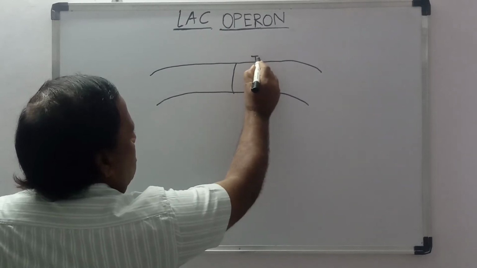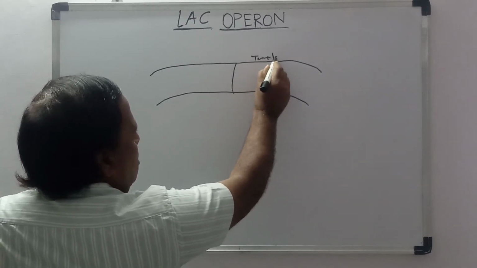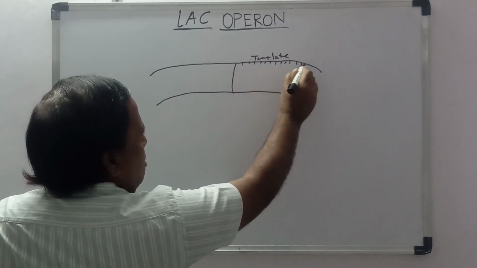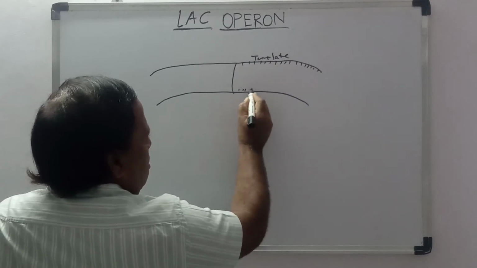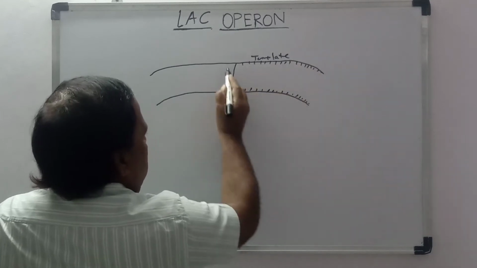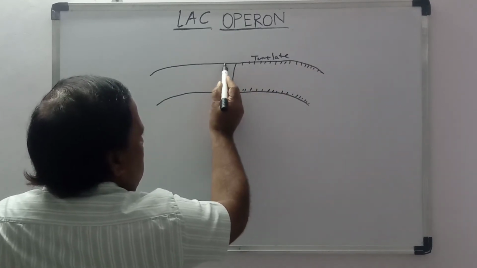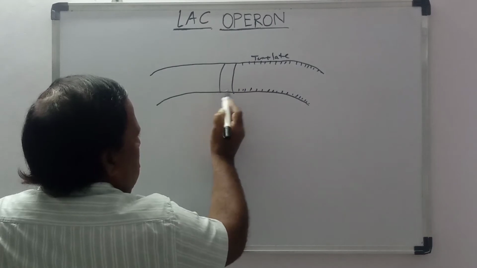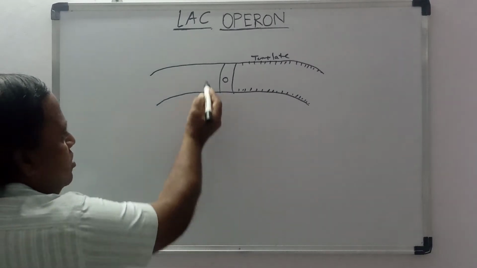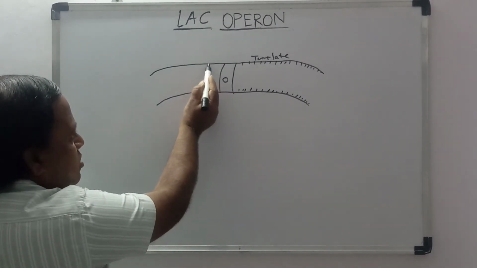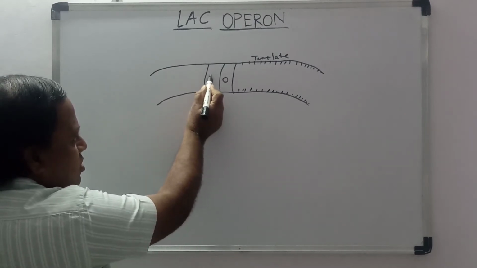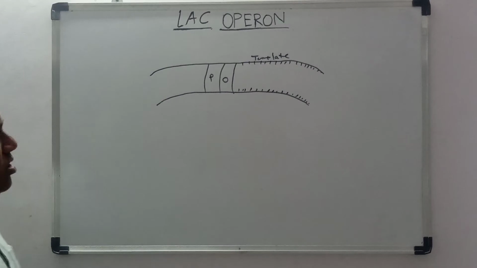This is the template from where the RNA will be produced. Here is the operator region in bacteria where the process operates. This is the promoter region.